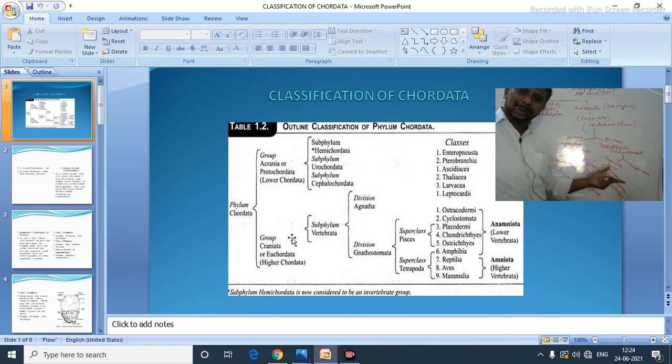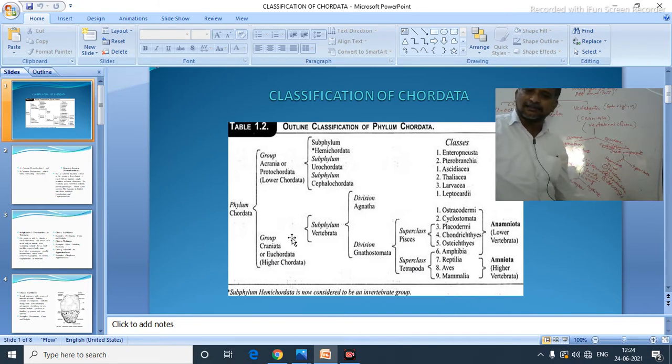Okay, all are fishes. Placodermi, mostly extinct organisms. Chondrichthyes, they are also fishes, but their skeleton is made up of cartilage. Osteichthyes, they are also fishes, their skeleton is made up of bones. Bony fishes are Osteichthyes, cartilaginous fishes are Chondrichthyes. Placodermi, most of them are extinct. All these three are said to be the superclass Pisces.